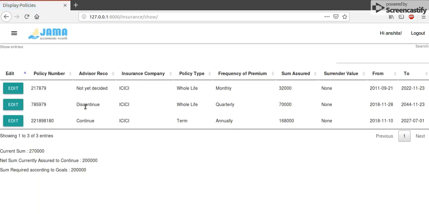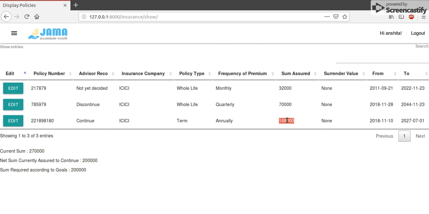So this shows up as a new policy here. Advisor recommendation is continued. Of course, insurance company by default, we've set it to ICICI on our client's request. They can set it to whatever they like. Policy term, for default, right now we have term, but again, when there's an actual API that it goes to, because right now it's routed to a dummy API, then it will give, like I said, actual values.